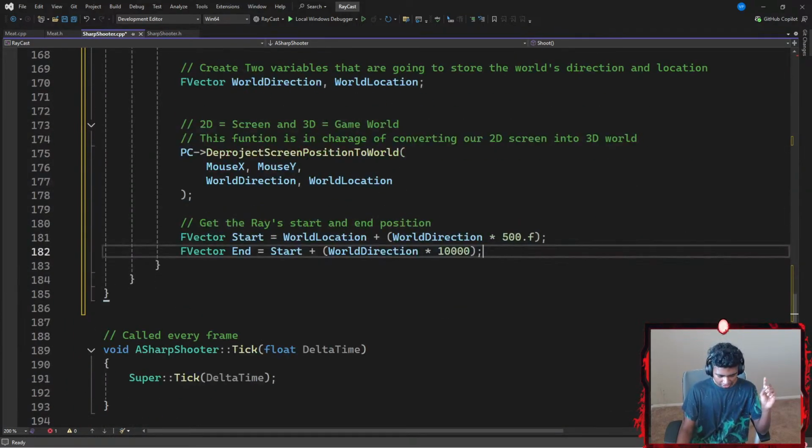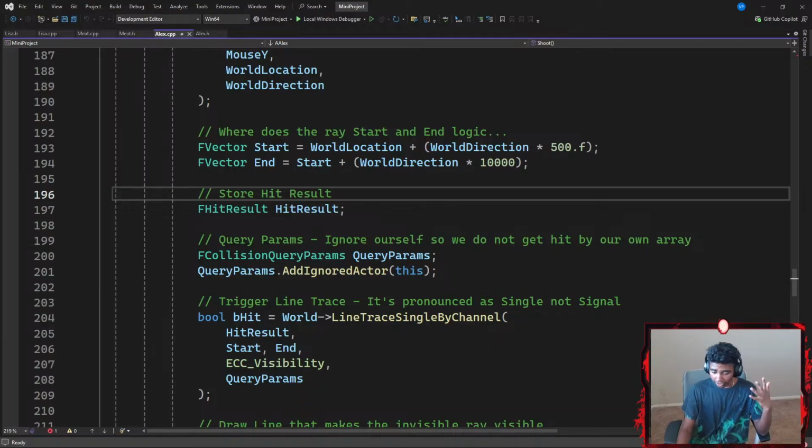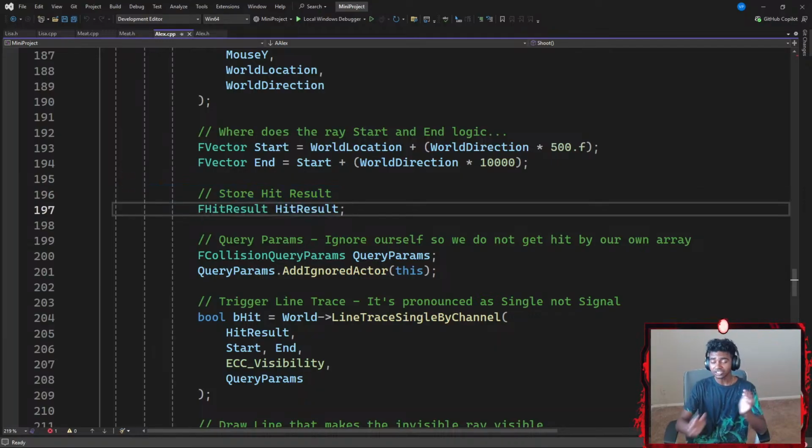Let's keep going. Next up, I have to get a hit result. I've worked with hit results, and I know what it does. Whenever my ray hits something that has collision, or any object, character, or entity in my program that blocks my ray from going any further, that is stored inside my FHitResult structure.